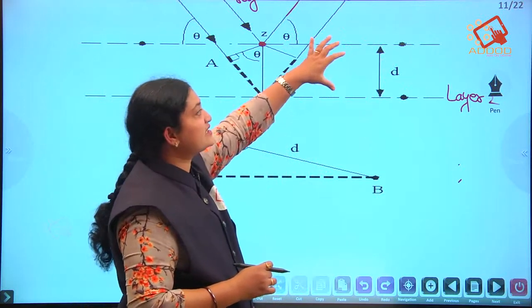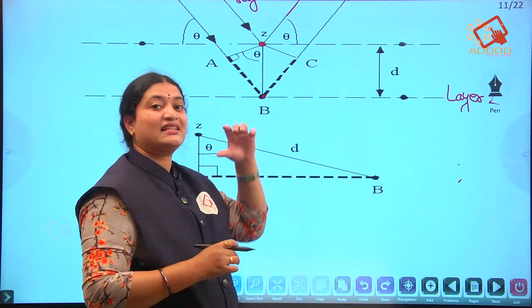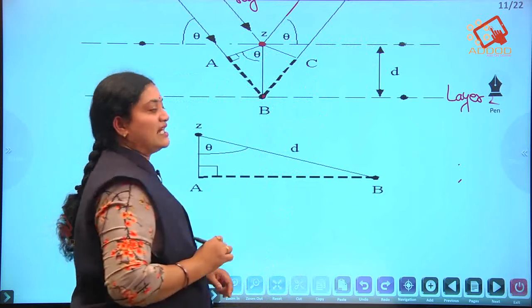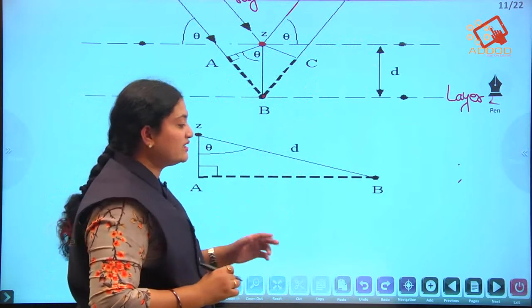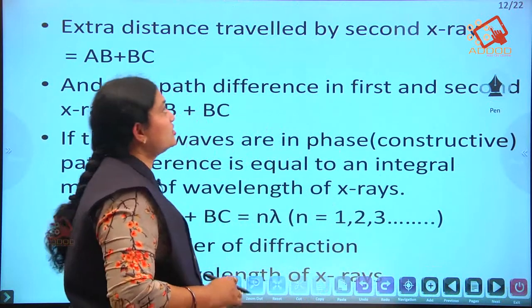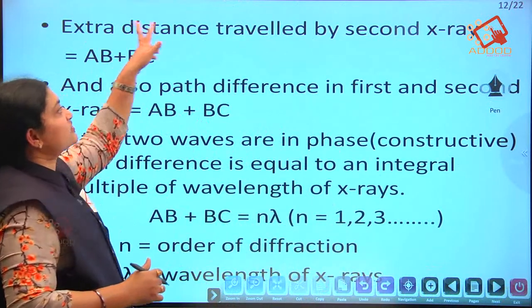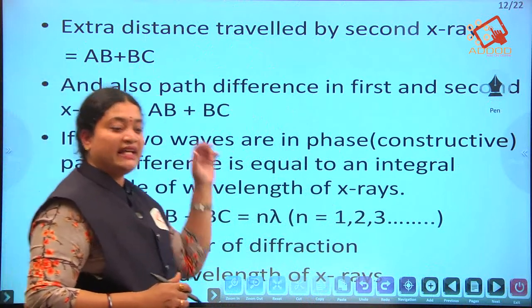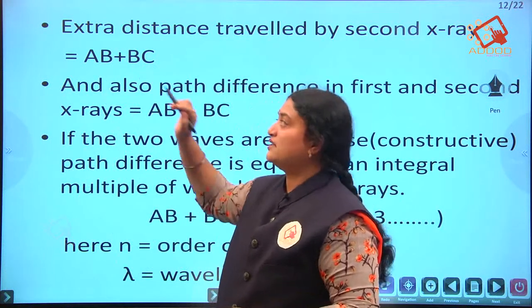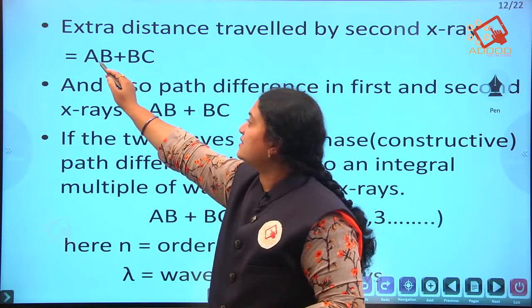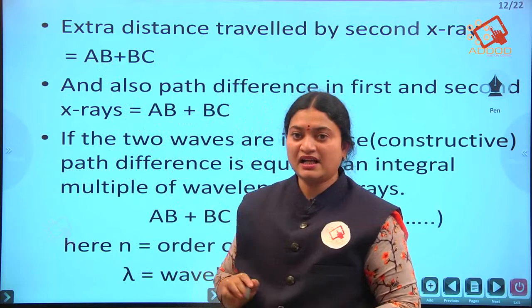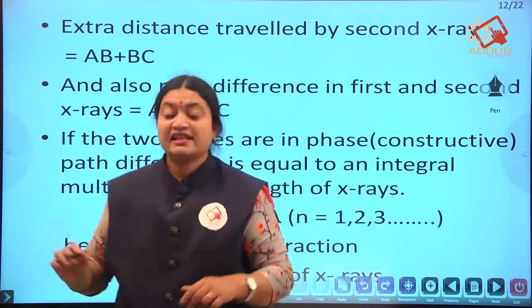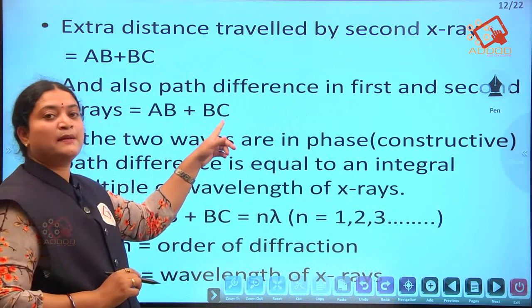Okay, the distance between these two layers is indicated by the symbol D, and the angle between them is taken as theta. So now let us solve this one. Here you can see that the extra distance traveled by the second X-ray, we indicated it as AB and BC. The extra distance is given as AB plus BC, and the path difference between the first and second X-rays is also AB plus BC.